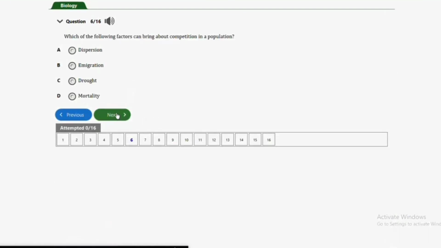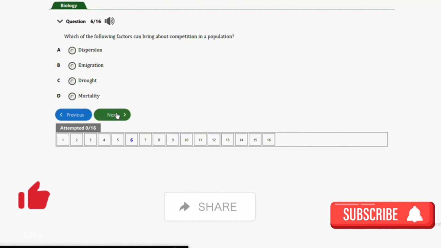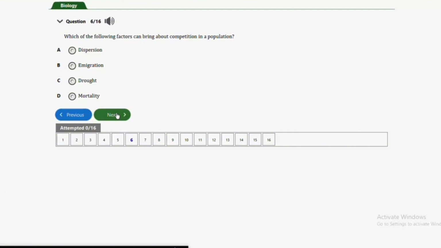So let's look at the next question, and that's question number 6. Which of the following factors can bring about competition in a population? So guys, we have A, dispersion, B, immigration, C, drought, and D, mortality. The actual answer to this question is drought.